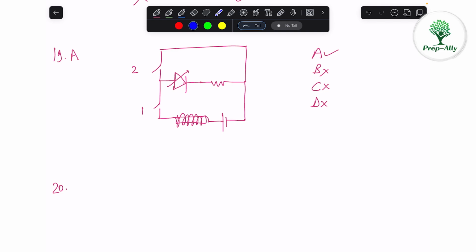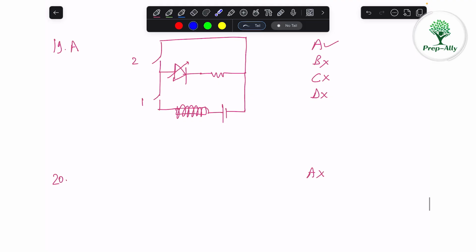So the first option says that a stronger electromagnet will be created, which is wrong because iron is a material which can get magnetized properly, but tungsten is paramagnetic. It can't get magnetized that much. So A is not correct. A stronger electromagnet won't be created.